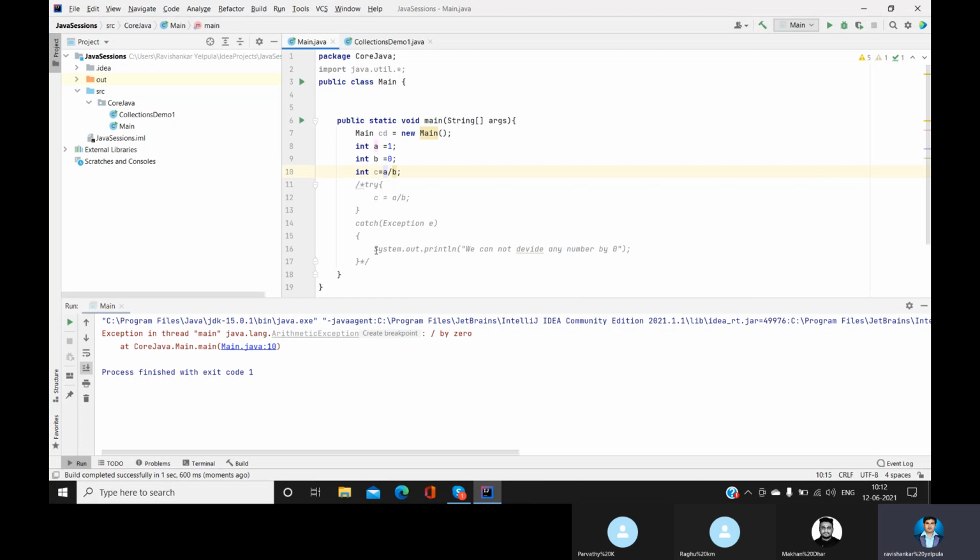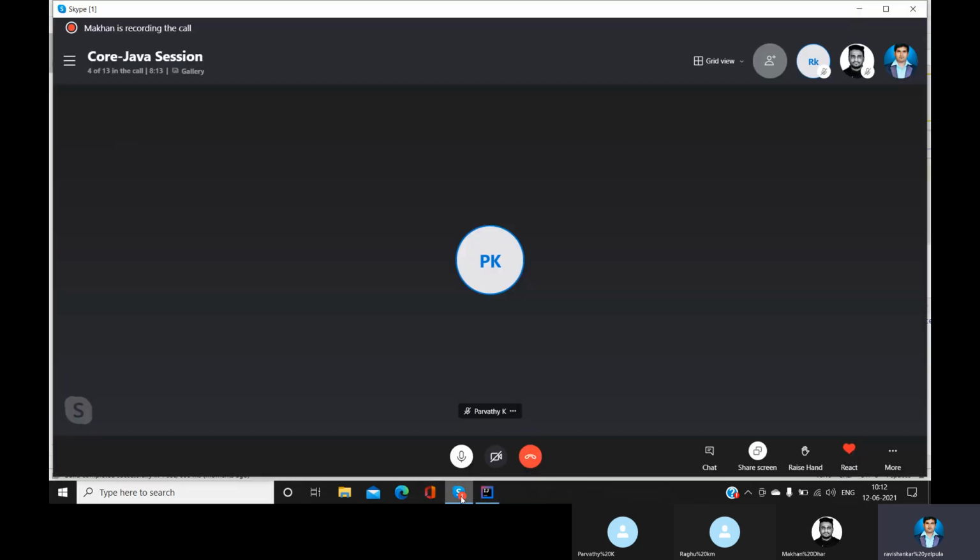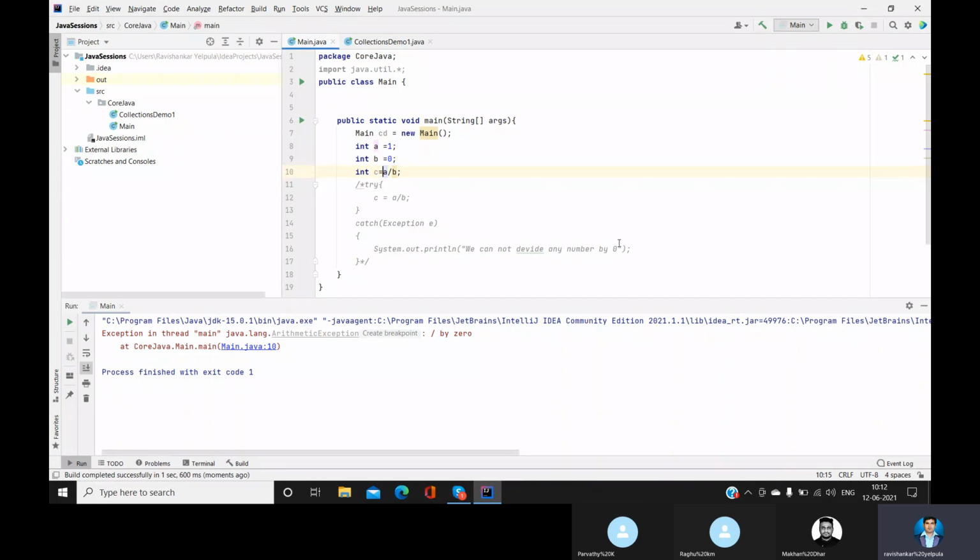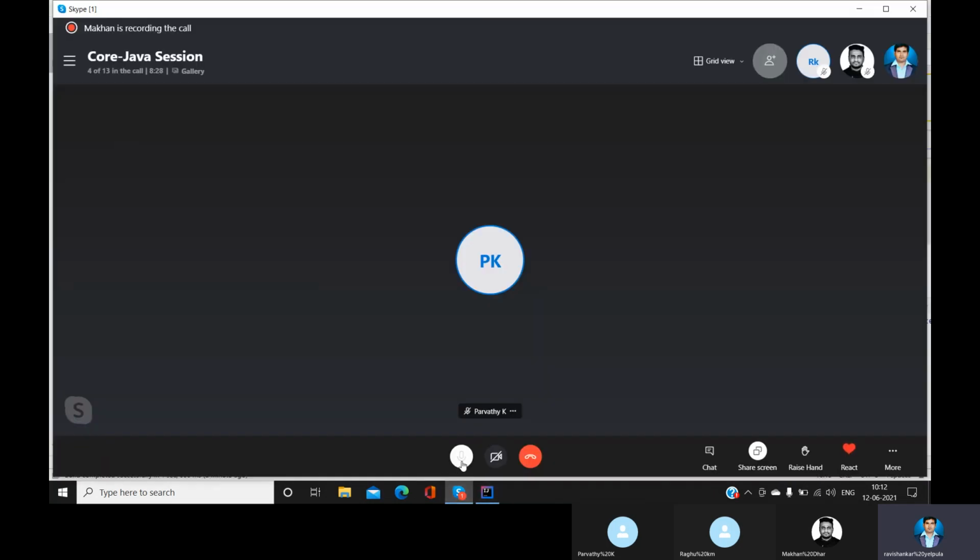Here we have just a small program which was interrupted by this exception. But if your application is a huge application and it is interrupted by this kind of exception, just think about it, how will it be?